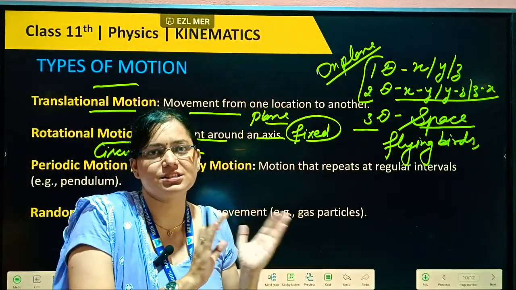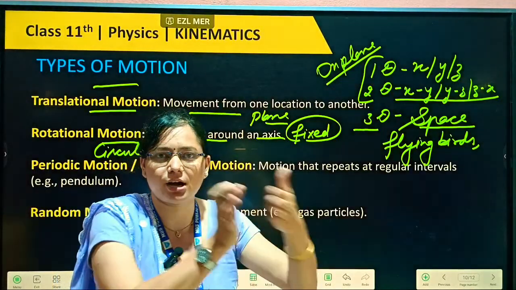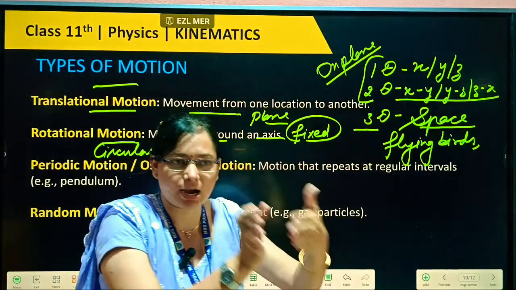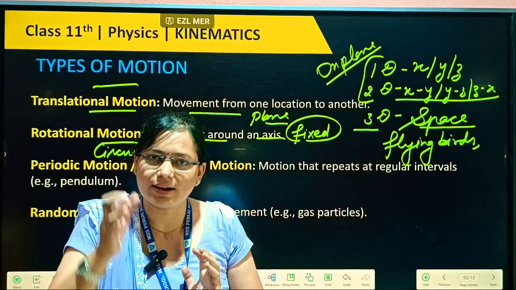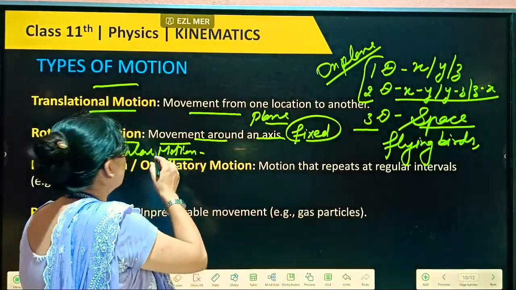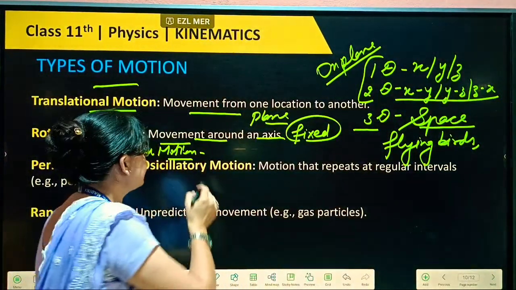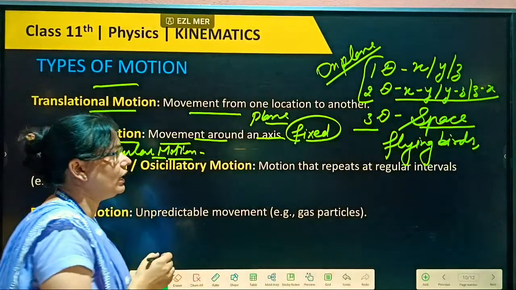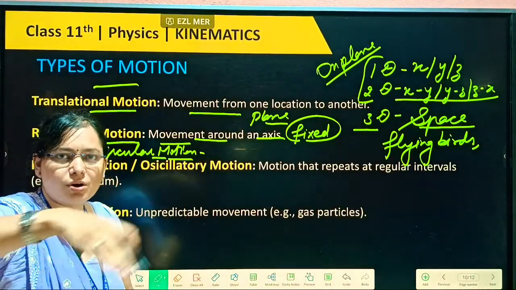We are not lifting the whole gate up and down to close or open it. One axis of the gate is always fixed. So rotational motion always has one axis fixed. Then second, circular motion, where no axis is fixed and the body revolves completely.